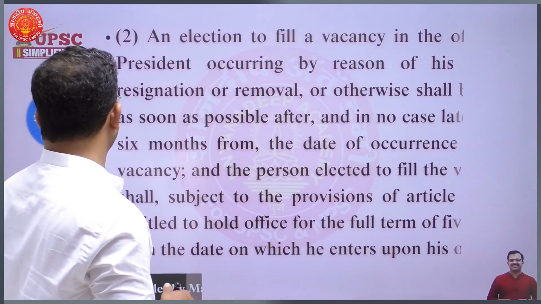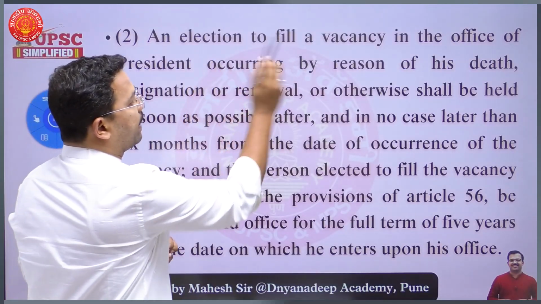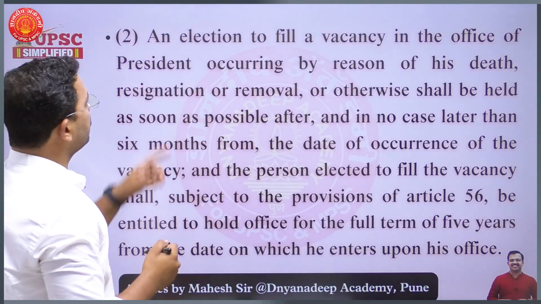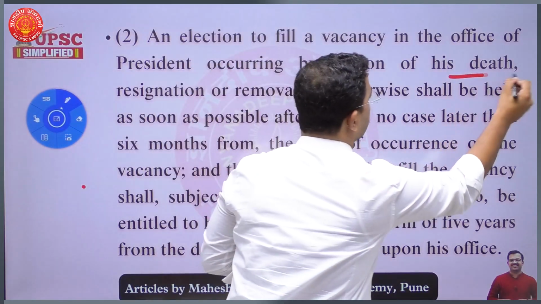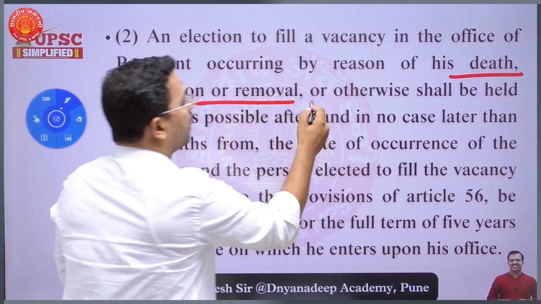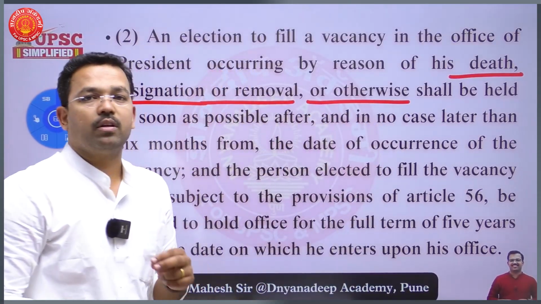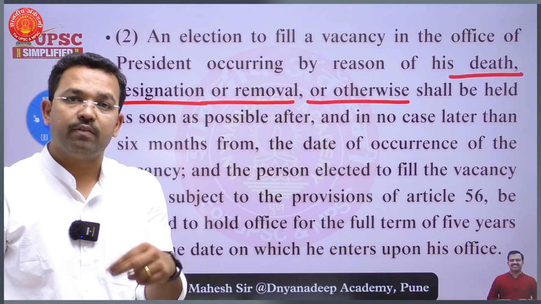Now the second point, very interesting. Listen very carefully. An election to fill a vacancy in the office of the President occurring by reason of death, resignation or removal or otherwise. So we are talking about casual vacancy due to any reason other than completion of the term.